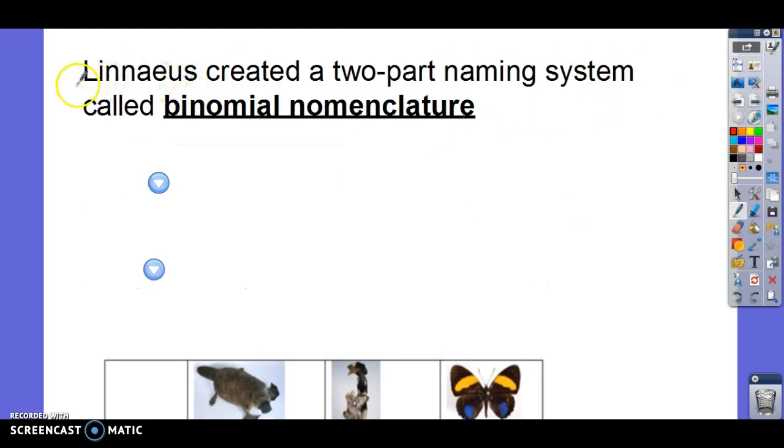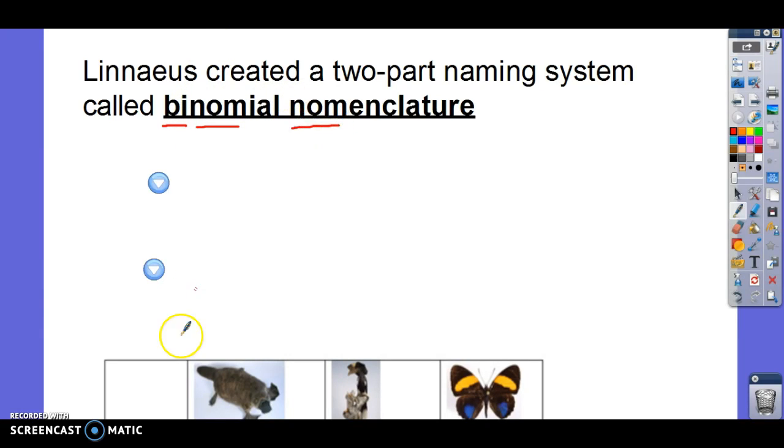So Linnaeus created a two-part naming system. This is the naming system for naming scientific names. And this is called binomial nomenclature. Okay. So bi means two. Okay. So two, nom means name. So to name, again, we have nom again, naming system.